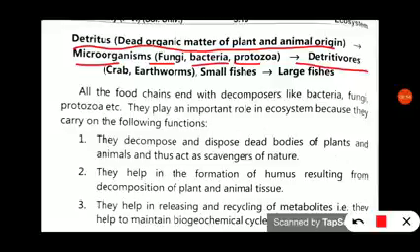Then these are eaten by the small fishes, and these small fishes are eaten by the killer fishes or large fishes. Likewise, the food chain forms in this shallow water. This is known as the detritus or dead organic food chain.